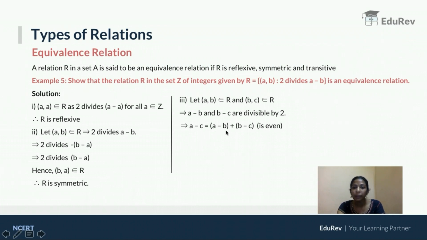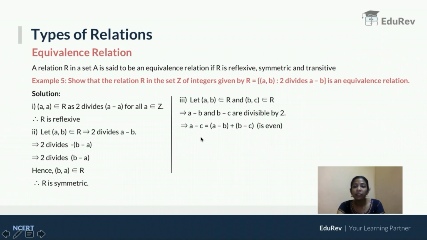See, A minus B plus B minus C, minus B and plus B get cancelled, so it will be simply A minus C. But why did I write it like this? Just now we came to a conclusion that A minus B is an even number and B minus C is also an even number. What do we know? Sum of two even numbers will definitely be an even number. That means A minus C is also an even number.